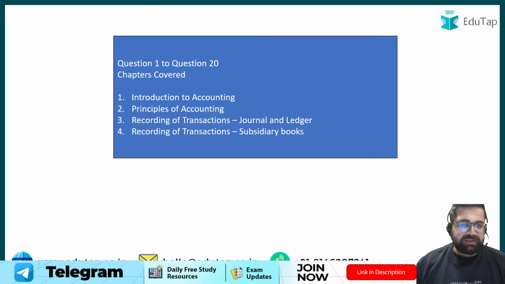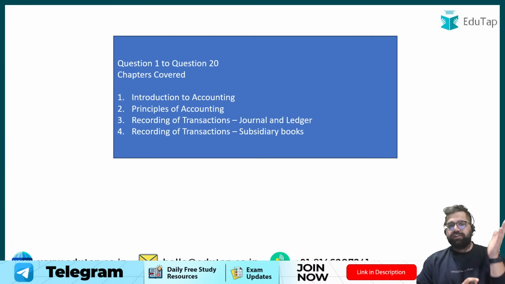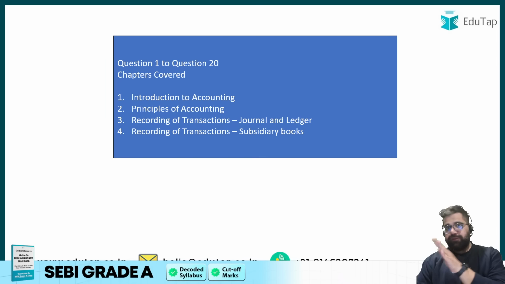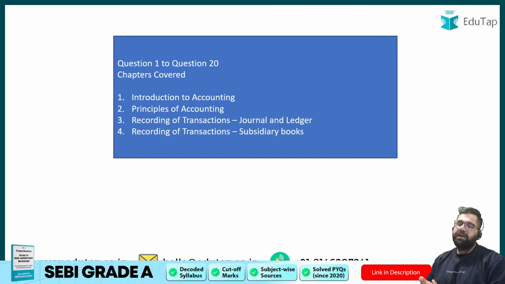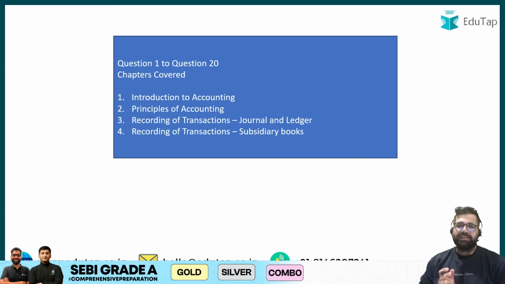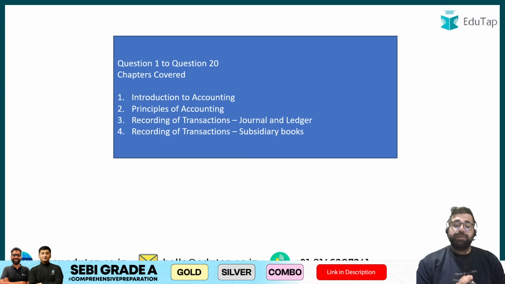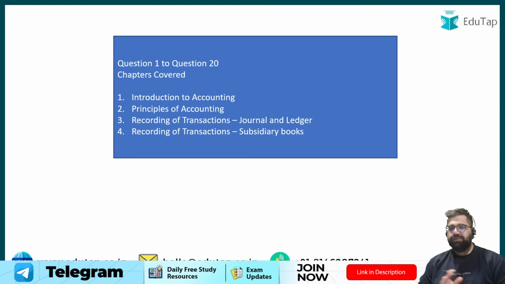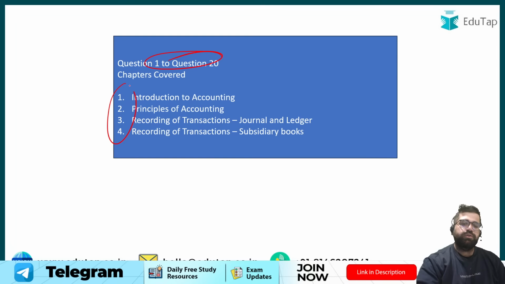Let's start. First of all, a brief introduction for the first 20 questions. The first 20 questions out of the total 100 questions which I have today in the marathon are from 4 chapters: Introduction to Accounting, the basics of accounting I mean, then Principles, which is the theory base of accounting, then Recording of Transactions, Subsidiary Books and Journal and Ledger. So the first 20 questions are dedicated to these 4 chapters. I hope you will answer them in the best manner.